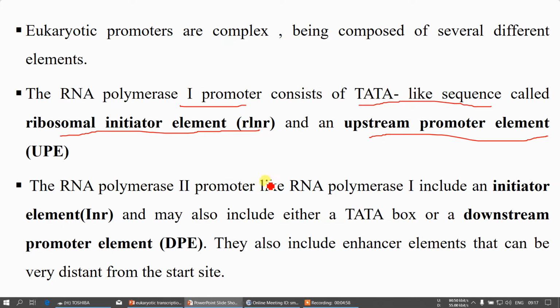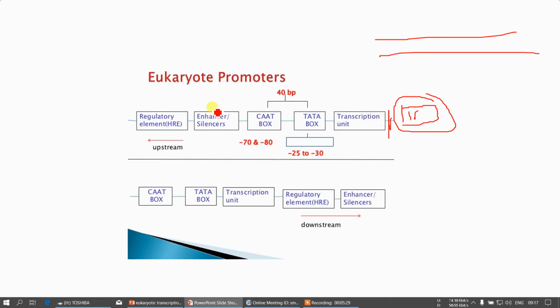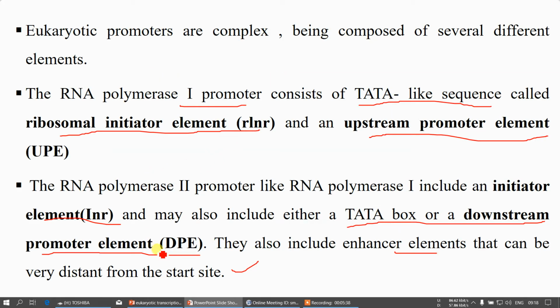RNA polymerase 2 promoters also include an initiator element, and may also include either a TATA box or a downstream promoter element on the downstream side. They include enhancer elements that can be very distant from the start site. So you can see these are the enhancers and the CAT box, and one more site we are specifying is the downstream promoter element.